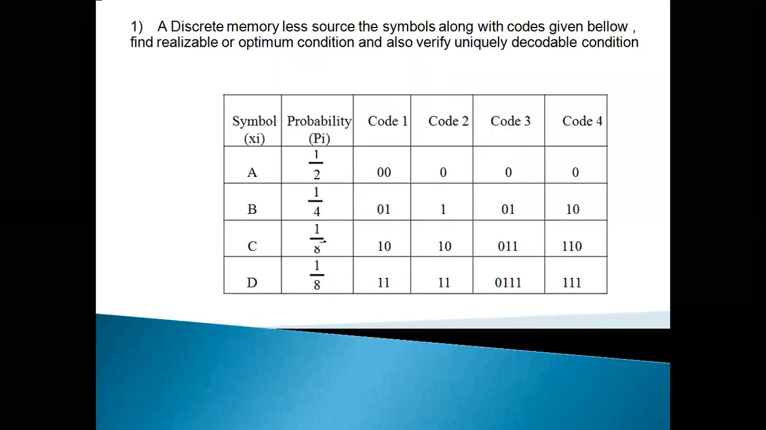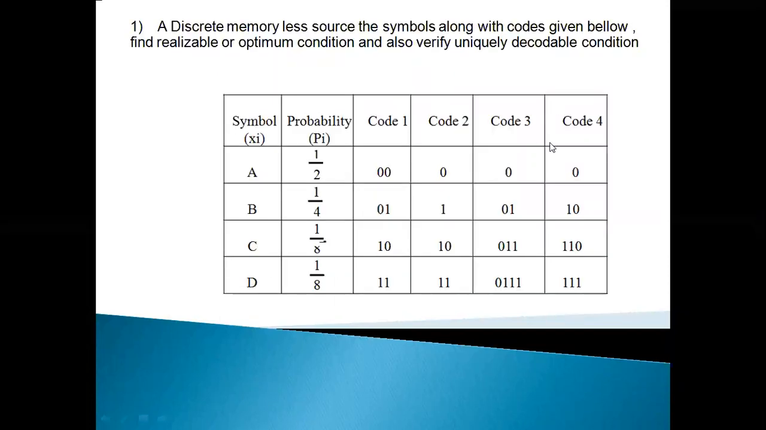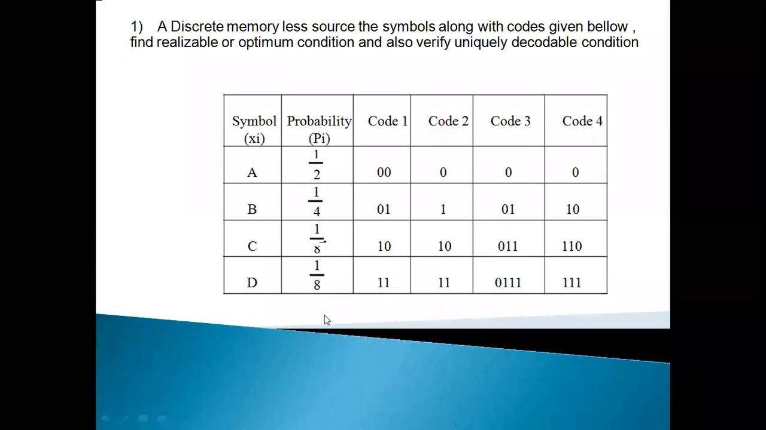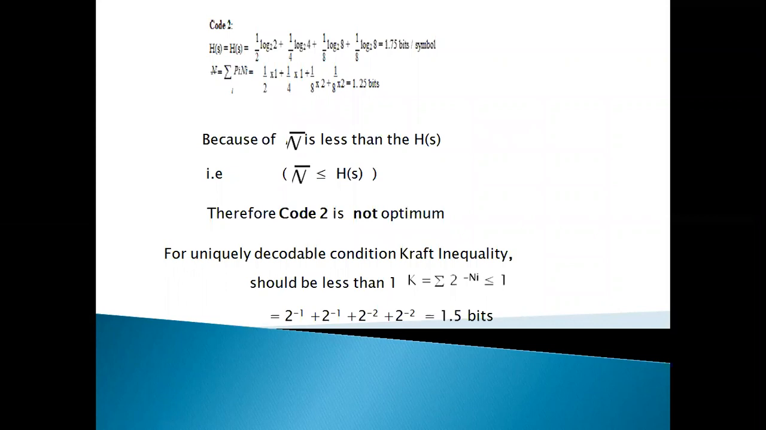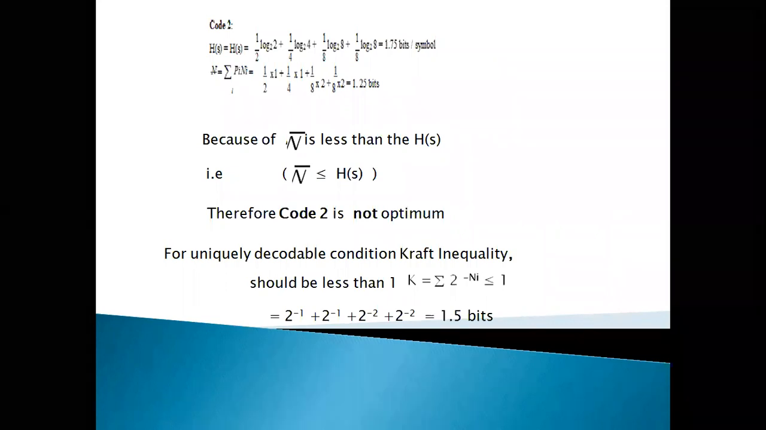What is the second code? For the second code, A is equal to 0, B is equal to 1, C is equal to 10, D is equal to 10 again. The length of A is 1, the length of B is 1, the length of C is 2, and the length of D is 2 again. Okay, let us check code 2.